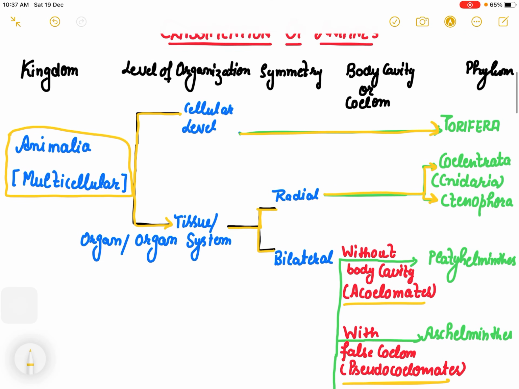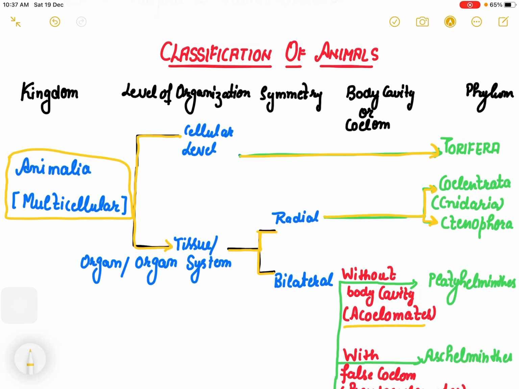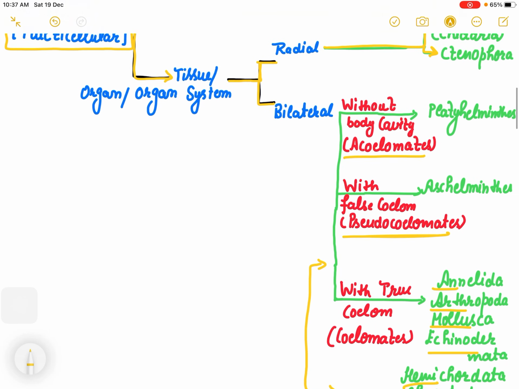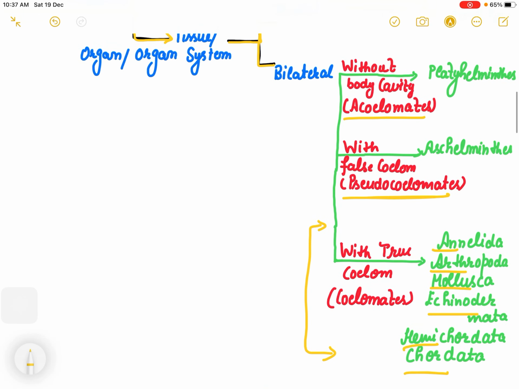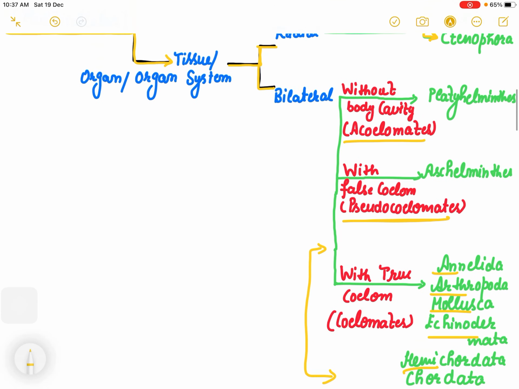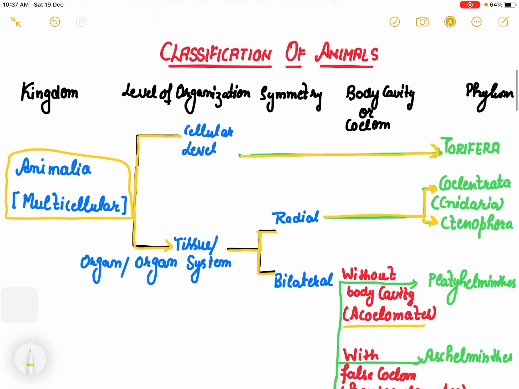I will request you to please make this flow chart on a separate sheet and paste it on your room's door. It is going to help you understand this chapter in a better form. Because you need to be clear which phylum has which characteristic: porifera is the very basic phylum which has cellular level of organization.